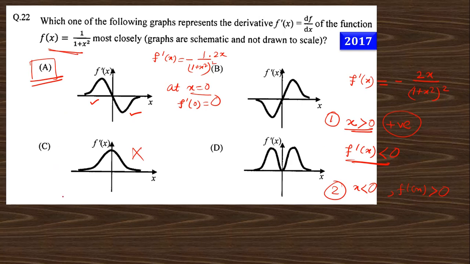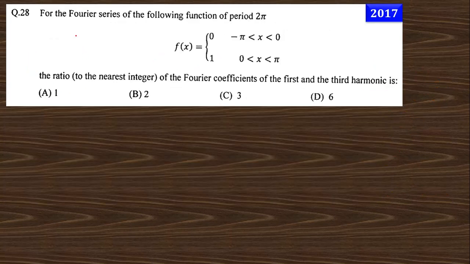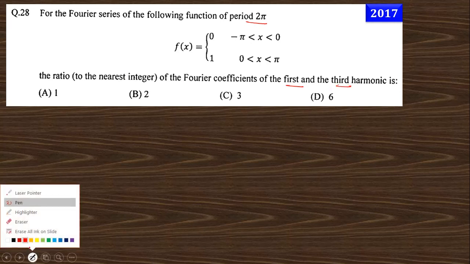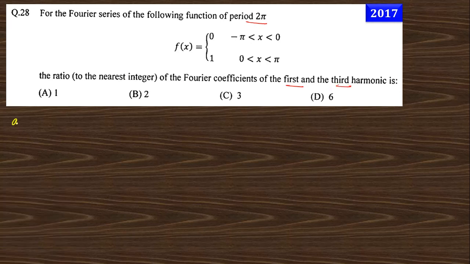So you can say the answer of this question is option A. Next, for the Fourier series of the following function of period 2 pi, find the ratio of the Fourier coefficient of the first and the third harmonic. So we need to find the expression of the first, that is a0.